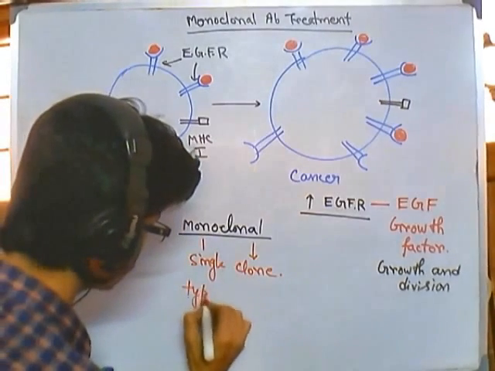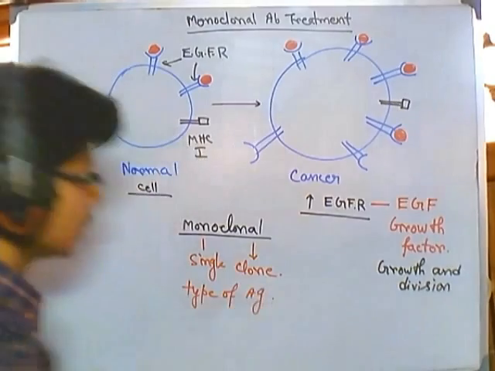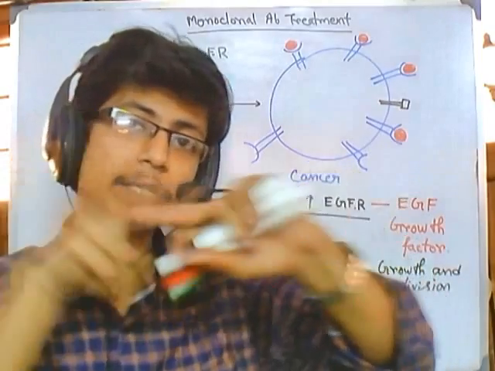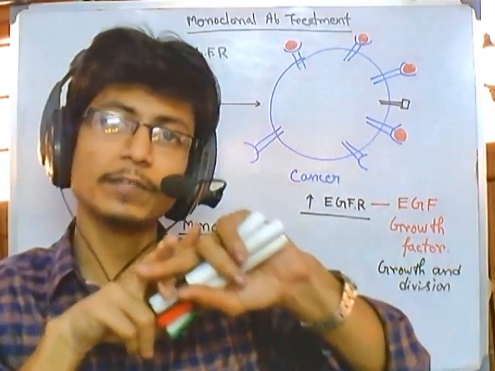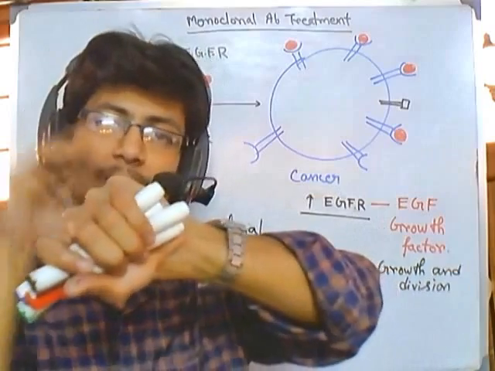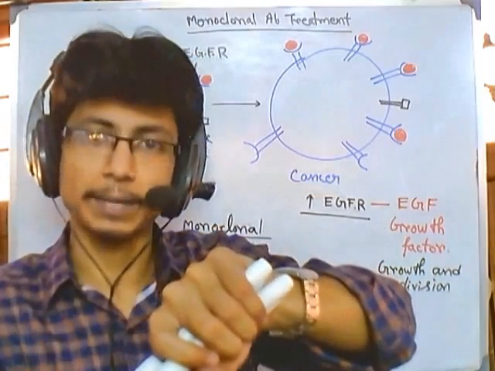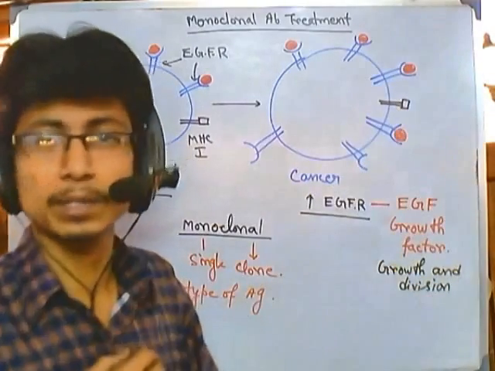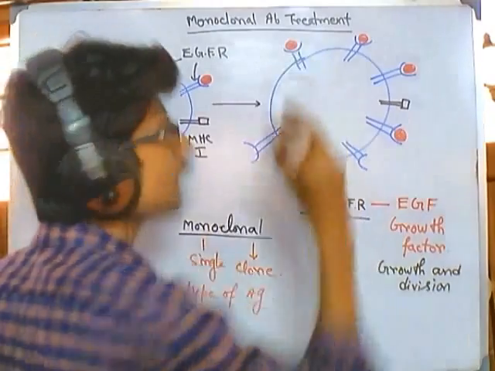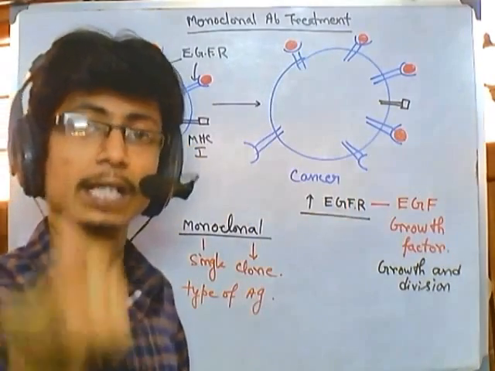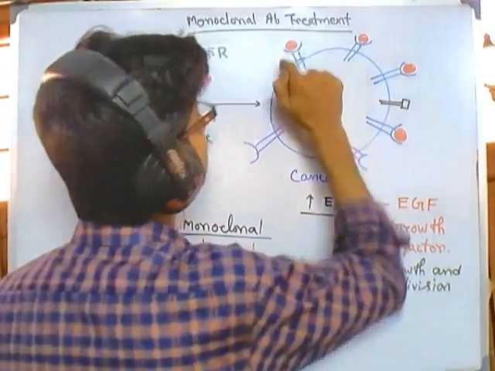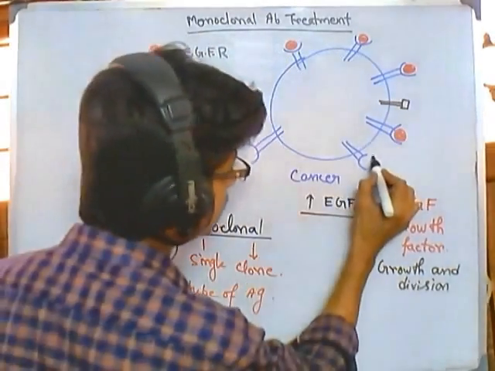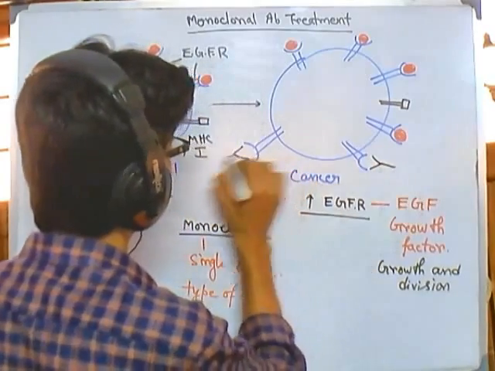So if you design monoclonal antibodies, that particular antibody is destined to go against only a particular type of epitope. Okay, that is a very important concept. They can only find a particular specific antigen and bind with that only, not the other type. So if you use those monoclonal antibodies, they are very specific to go against a particular antigen. Now suppose we design some monoclonal antibody which goes against these epidermal growth factor receptors. Remember, let's say these are the receptors. Now if we design that antibody, and let's say this is the monoclonal antibody, it comes and binds with these particular sections.